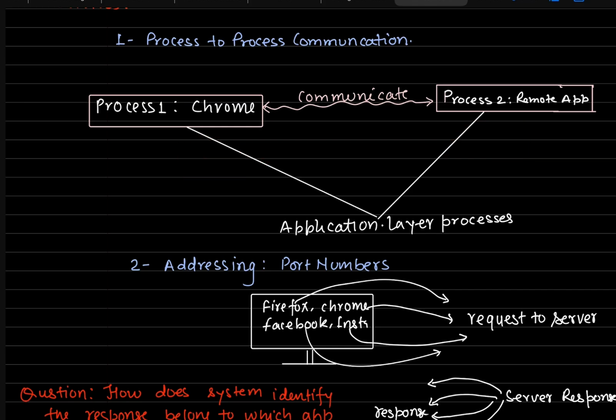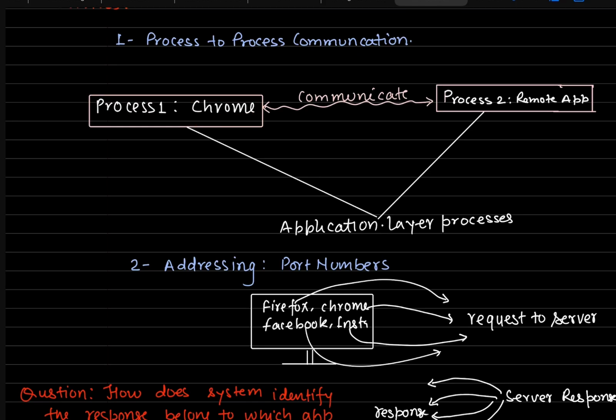On each device, we see there are some applications running, like Chrome, Firefox, right? Chrome or Firefox, we do not call these software. Here we call those a process.